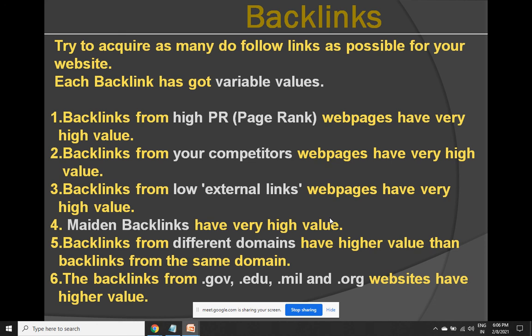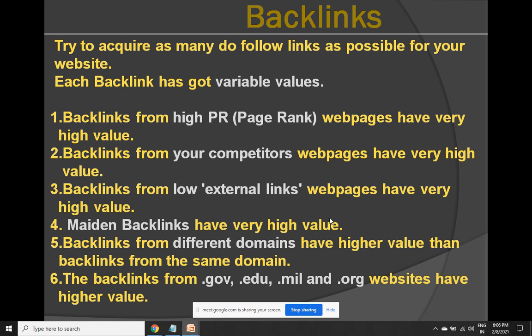Point number 2. Competitor web pages have high value. You've got to get a backlink from a page whose content is relevant to your page content. This is the most important point among all the 6. This is a weakness for every search engine. So you've got to put a star for point number 2. It's also called contextual links. Not only that, within competitor backlinks also, there is high weightage, low weightage, medium weightage. The more deeply the content is matching, the higher the weightage given. That many more points you are going to get from that single link.